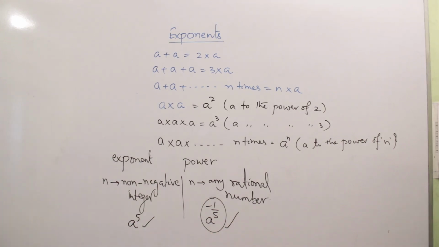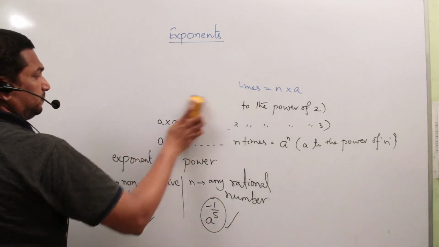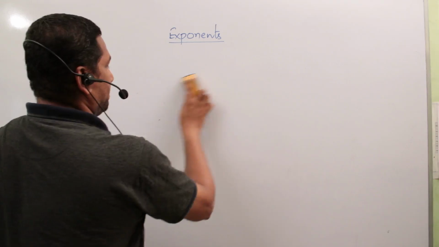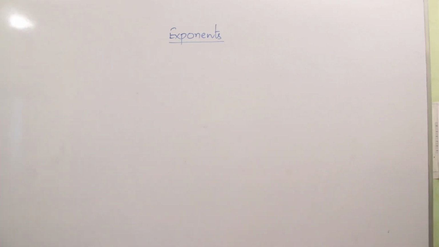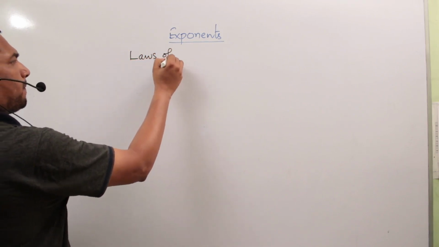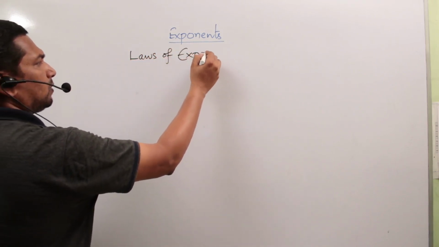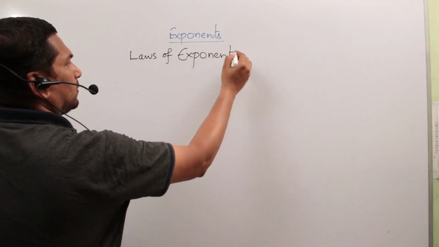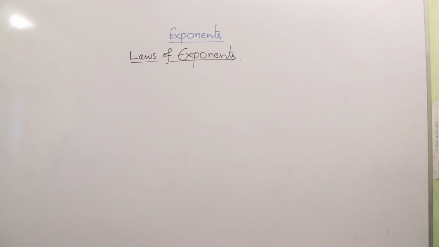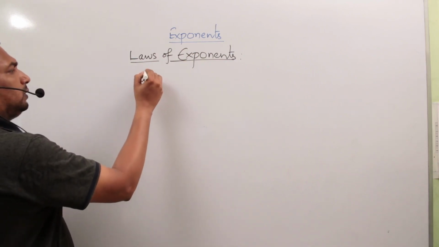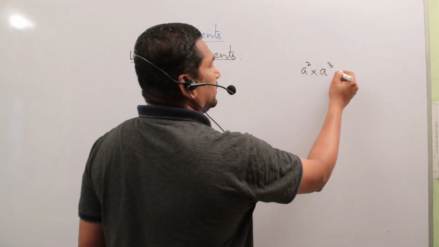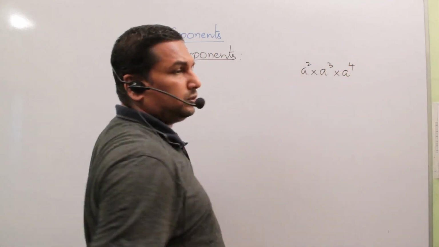So that is the difference between exponent and power. Now we will go through the laws of exponents. Suppose a to the power of 2 into a to the power of 3 into a to the power of 4. So what is the value?